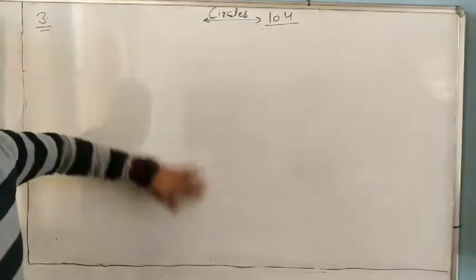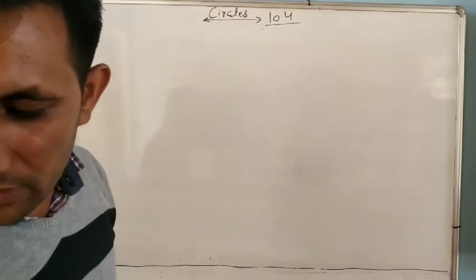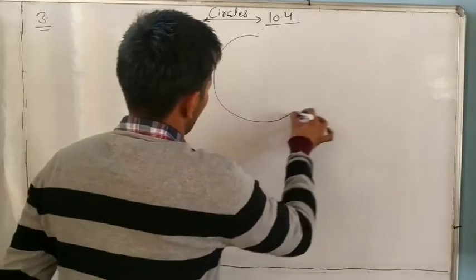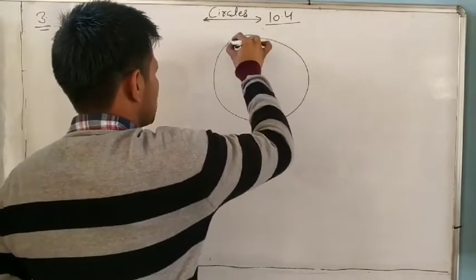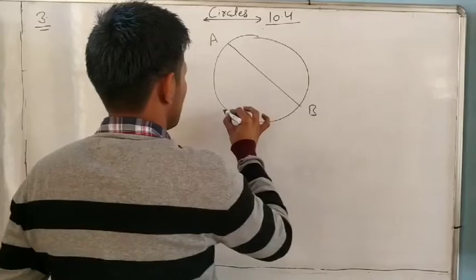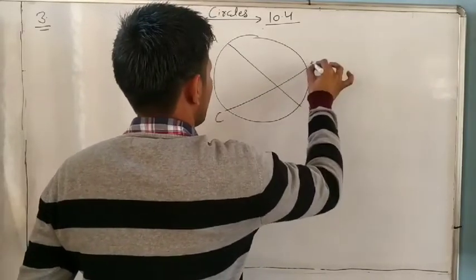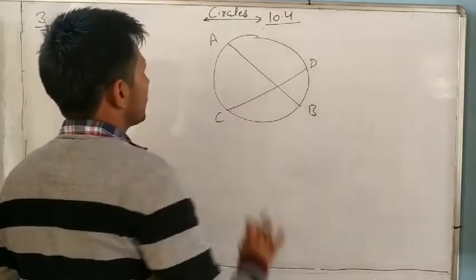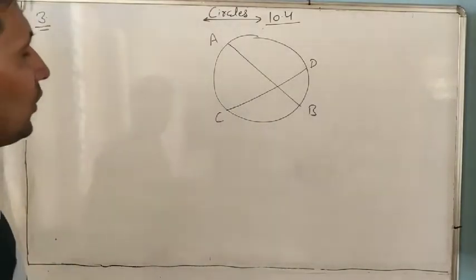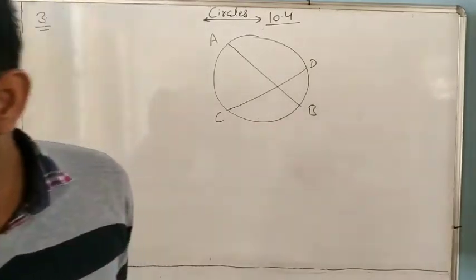Next is question number 3. If two equal chords of a circle intersect within the circle, like this one. Two chords AB and CD of a circle intersect inside the circle.